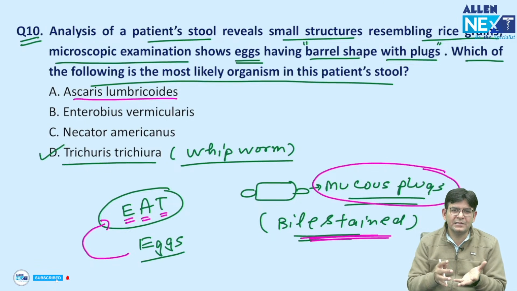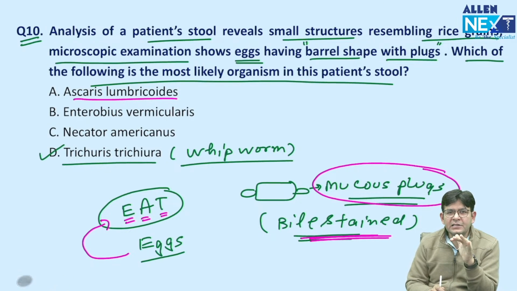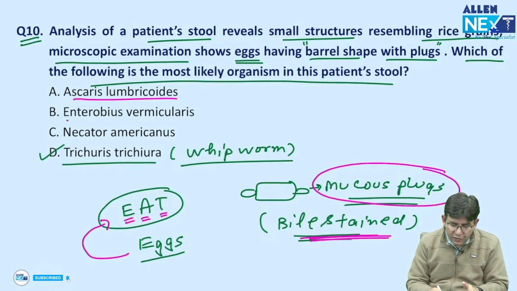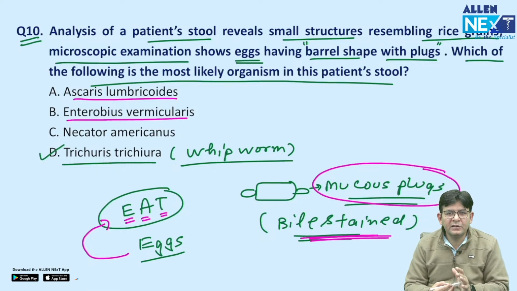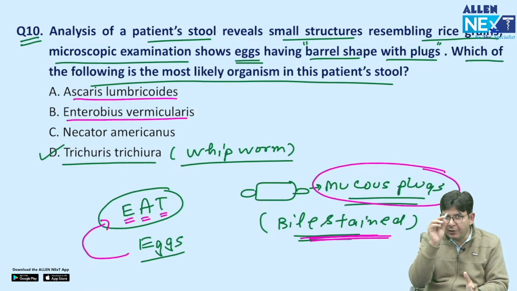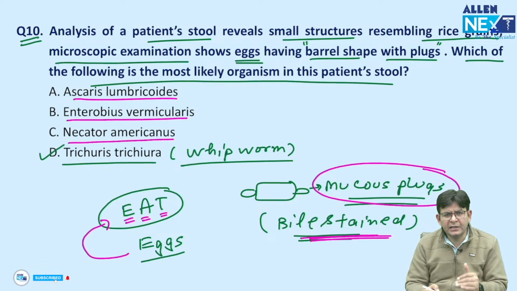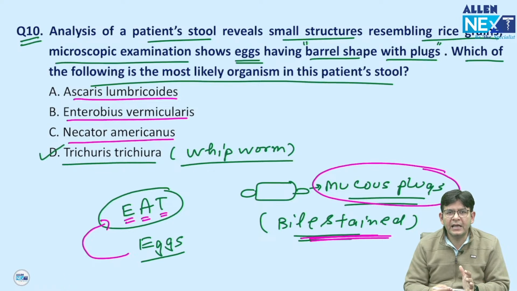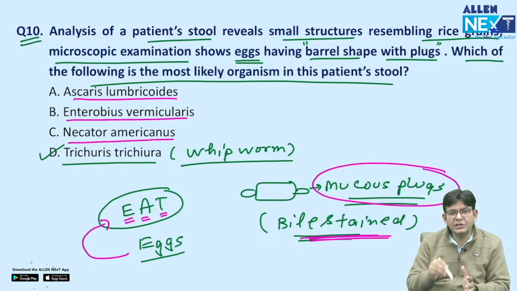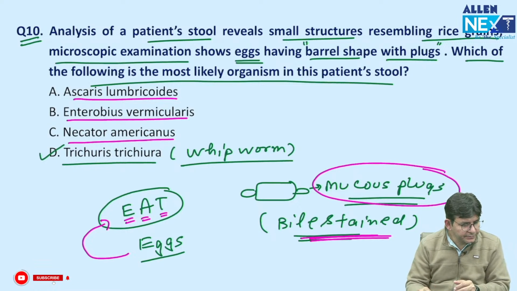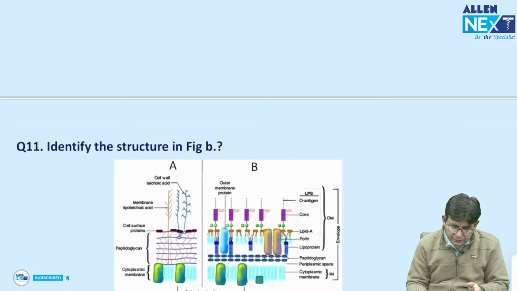Ascaris lumbricoides eggs are bile stained again, and they exist in two forms, unfertilized egg and fertilized egg. The unfertilized is elongated and the proper shape is of the fertilized one. Enterobius vermicularis, also termed pinworm, has a plano-convex egg with a tadpole-like larva. Necator americanus goes like its brother, Ancylostoma duodenale, the hookworm, which has blastomeres. So in Necator also, the blastomeres are there in the egg. Fine, remember this.